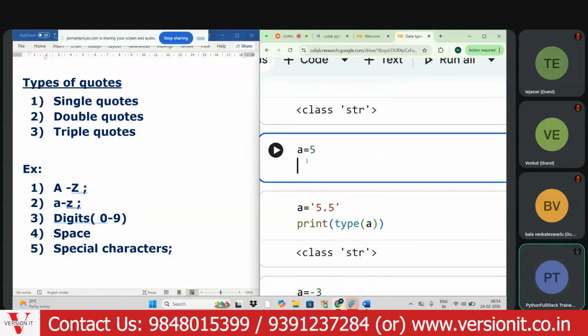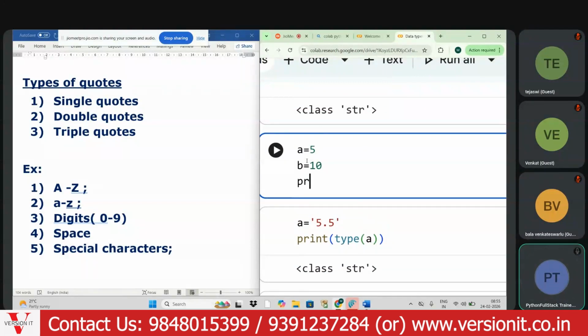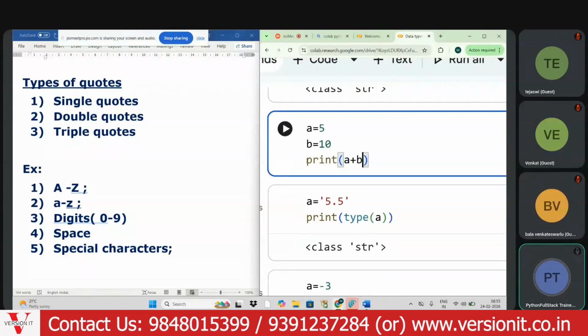So if I write two numerical values, a value as 5 and b value as 10, and if I write a plus b, you will get a numerical result of 15, right?